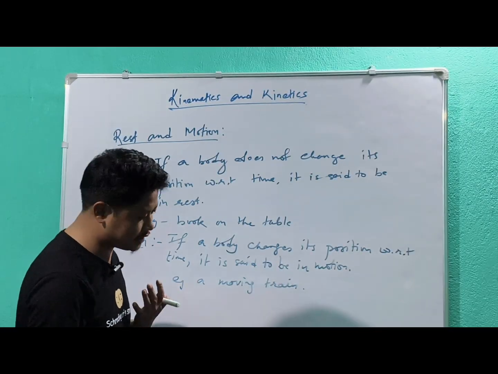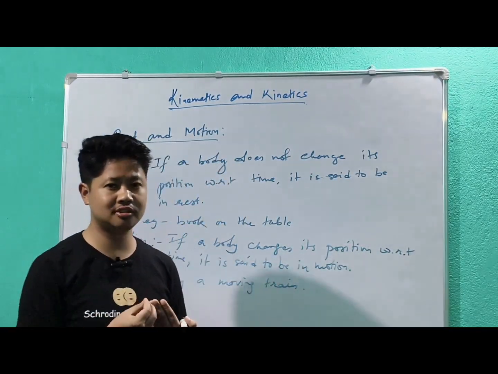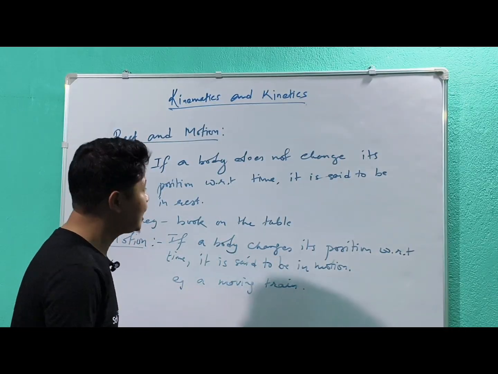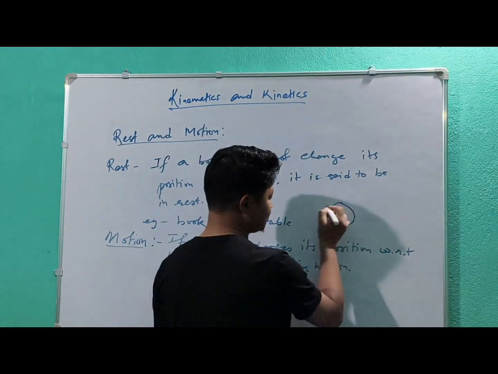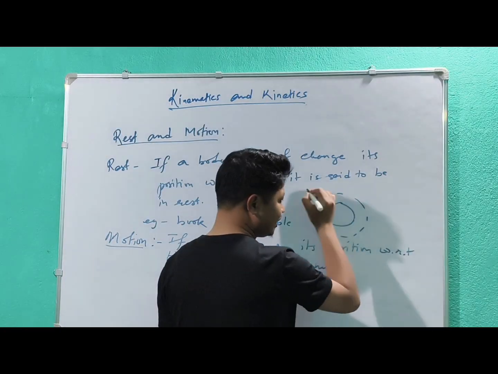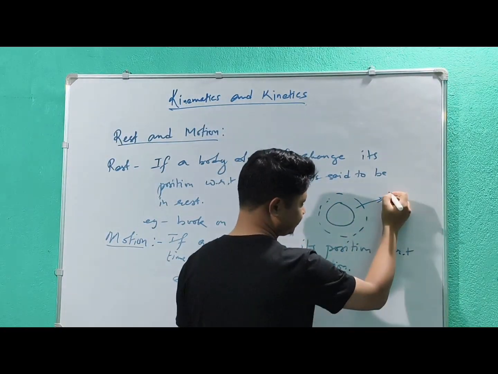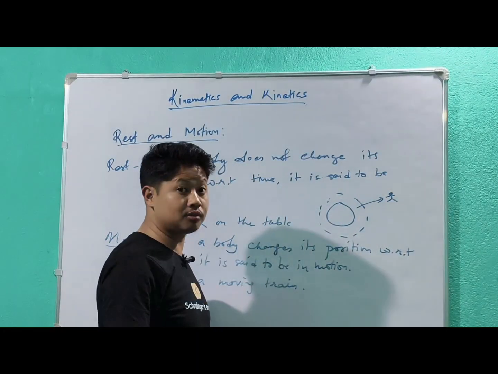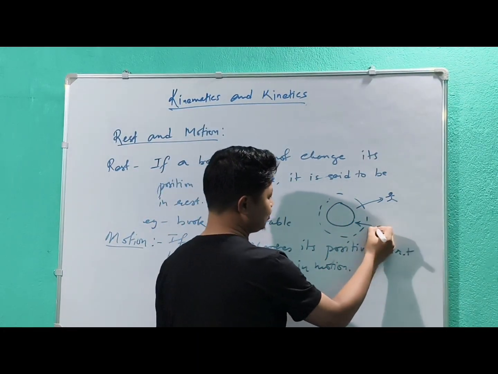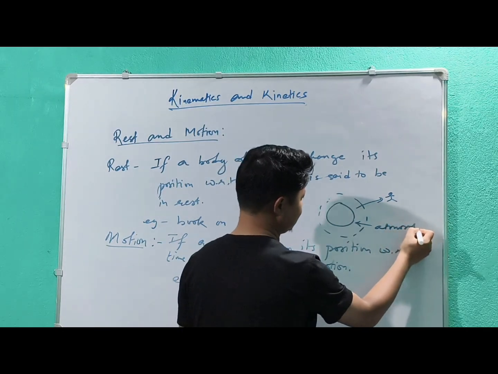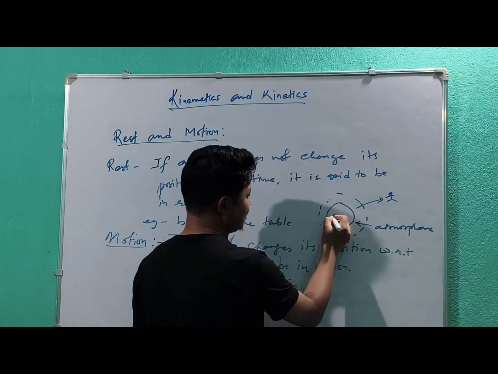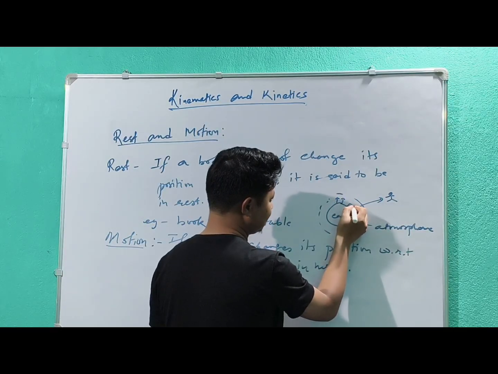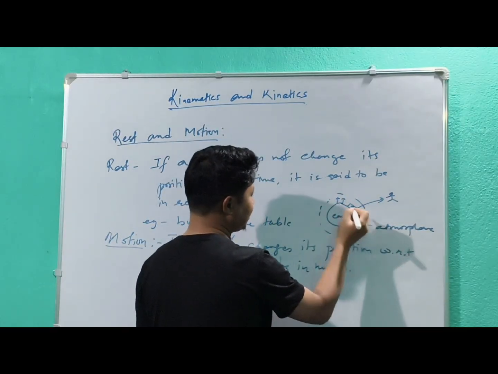Let us say, to answer this, let us consider a situation. Now let us move away from the atmosphere of the earth. Let us go out of the earth's atmosphere. So this is my earth. Let us go outside the atmosphere of the earth. Now we are here, exactly outside the atmosphere of the earth. So this is my atmosphere, and this is my earth, this is my tree, this is my building.